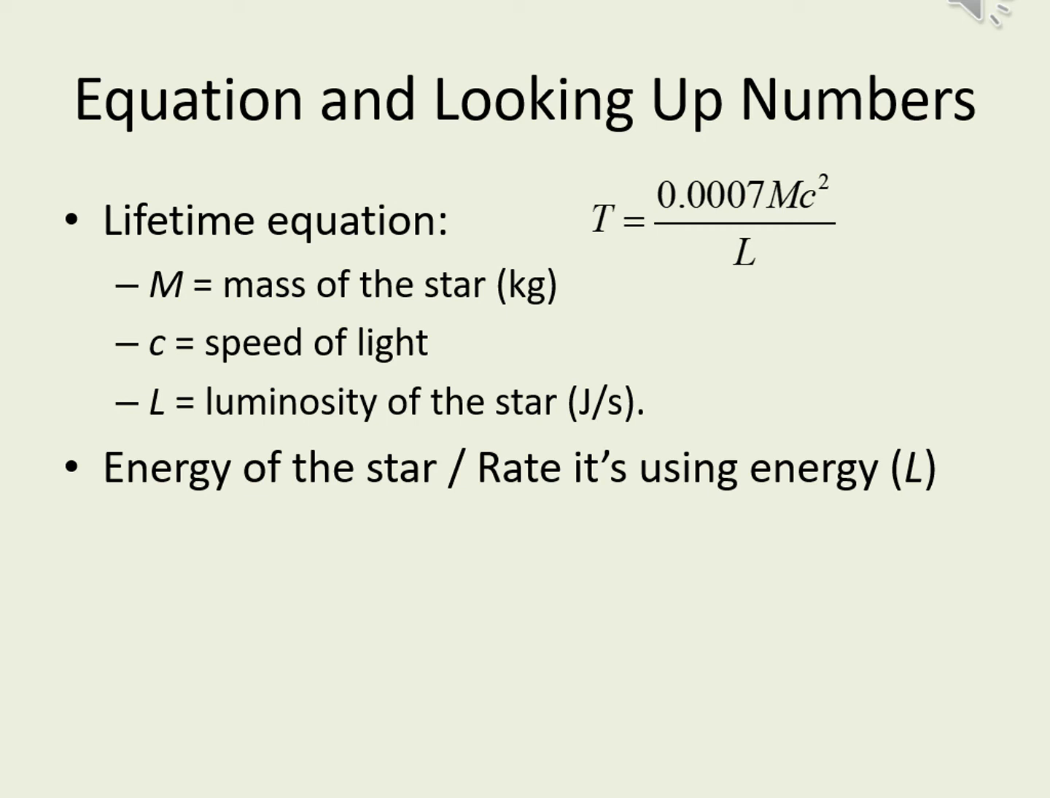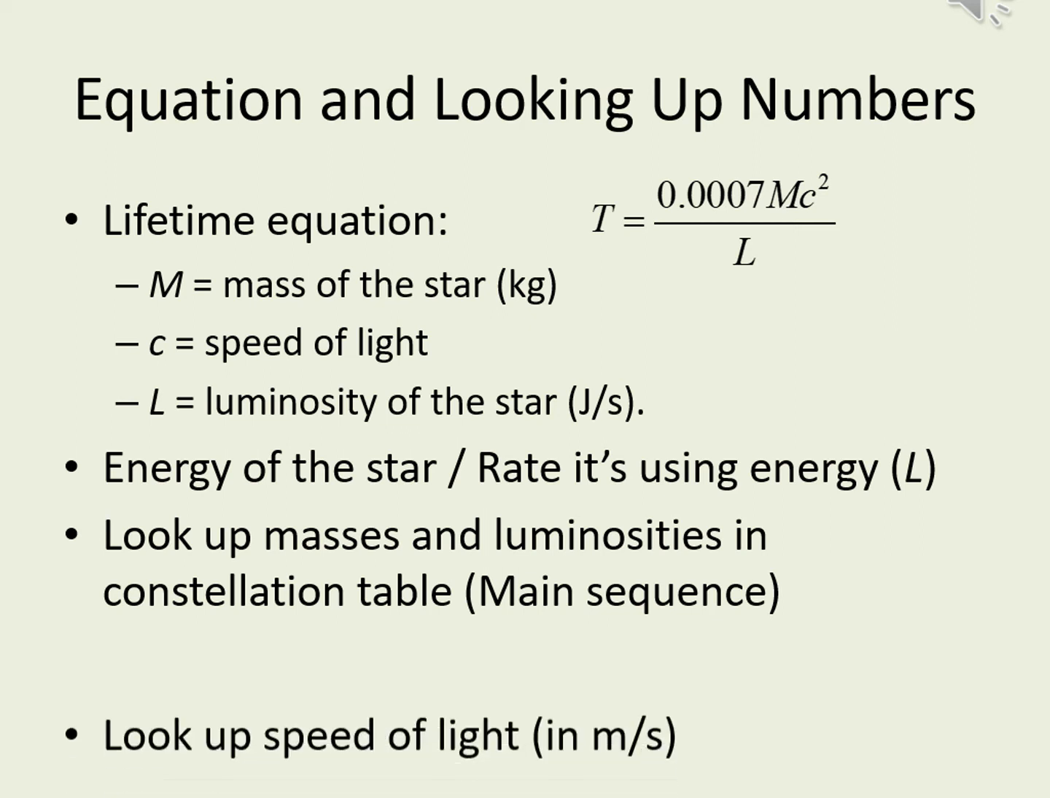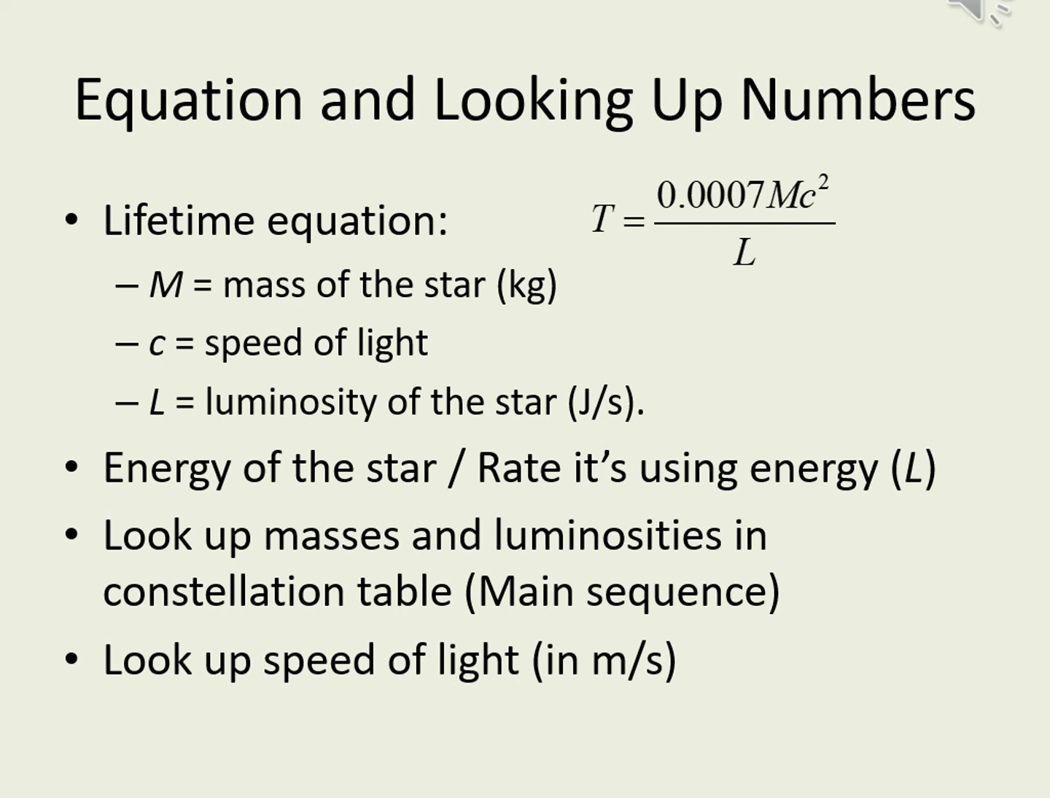There are a few numbers we'll need to look up. We'll need the masses and luminosities of the stars you'll be calculating. You should do 3 main sequence stars, including the one you predicted would last longest. If you don't have 3 main sequence stars in your constellation, then you should include whichever other stars you're calculating. You should also look up the speed of light in meters per second and include that here.